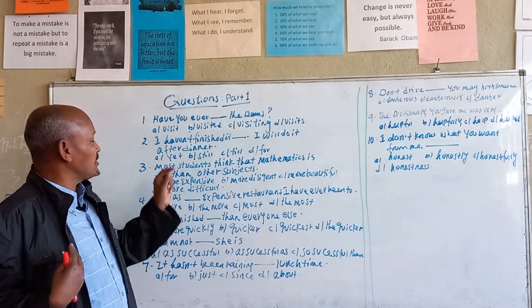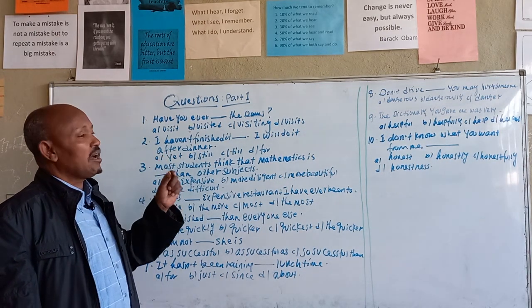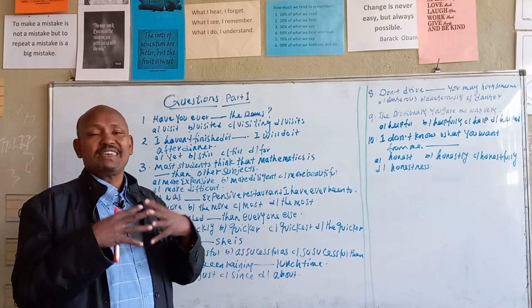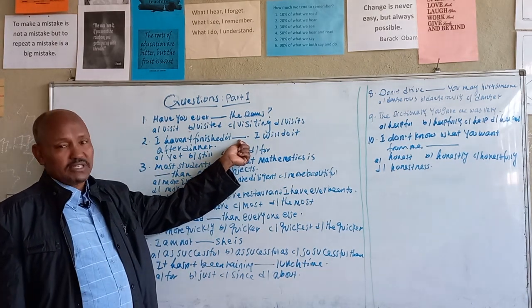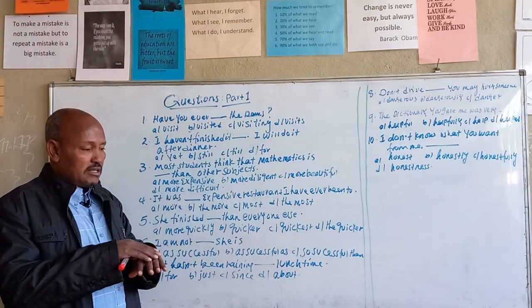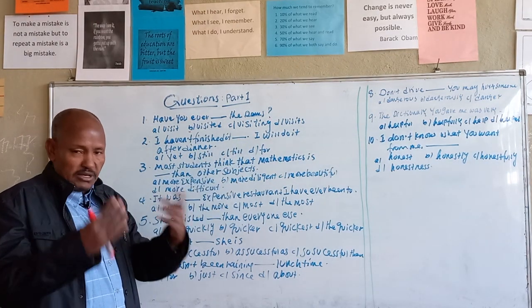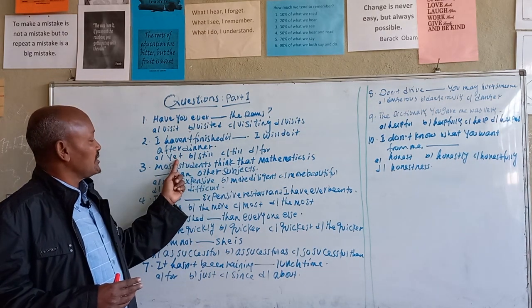So from this structure, yet will be the correct answer. And the other thing is that yet most of the time appears at the end of the sentence. I haven't finished it yet means I'm still doing something. So I haven't finished yet is the right answer.